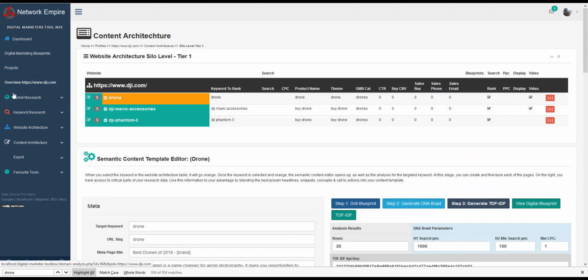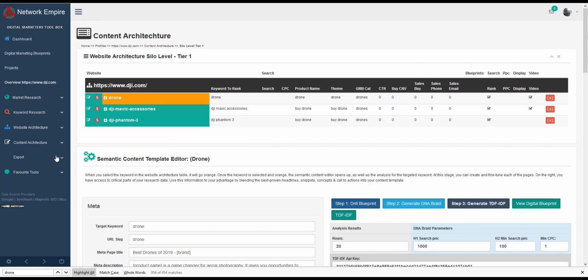We've done all the work, we've analyzed the market, we've marked out our top level ideas. Okay, we've got a framework for the website architecture. This is all the URLs. This is how we believe our internal linking should work. At this stage, we want to think, okay, how are we going to create content and how are we going to drive traffic to these pages. If we create a page in our website, it's got to have some purpose and it's got to have some action, whether it's a phone call, whether it's filling in the form, whether it's pressing a button to buy something or to get into a funnel. But there has to be a purpose.